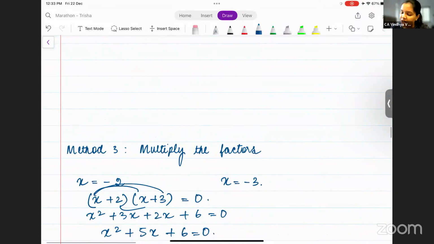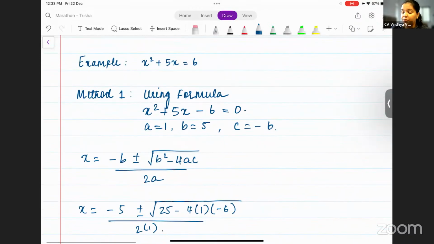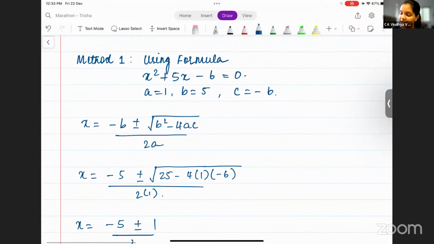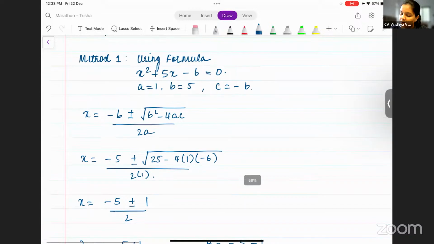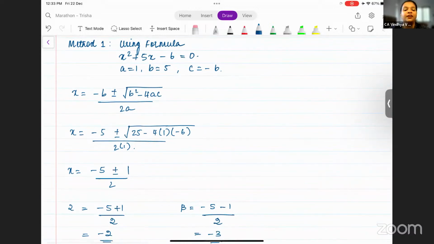No, this is incorrect. Where have we gone wrong? Please check. What is the first one, the formula? The formula method, where have we gone wrong? We've gone wrong somewhere here. Check. I want you to be attentive.